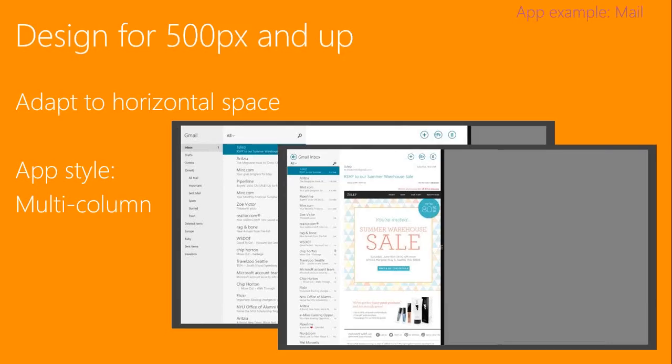Then there is the title of the email, and after that is another column which displays the detailed email.